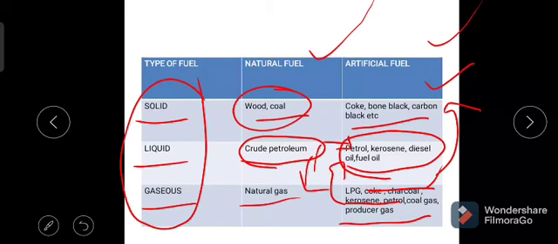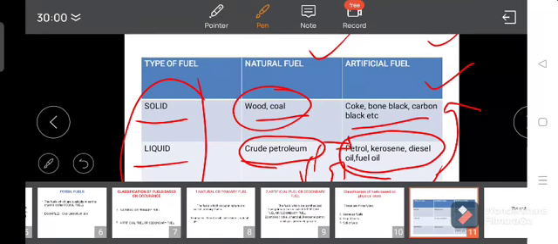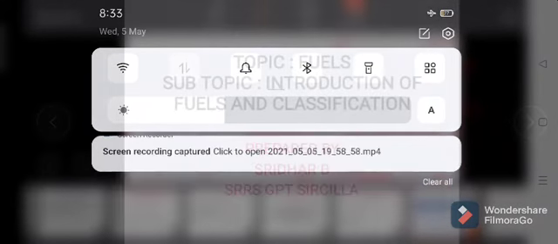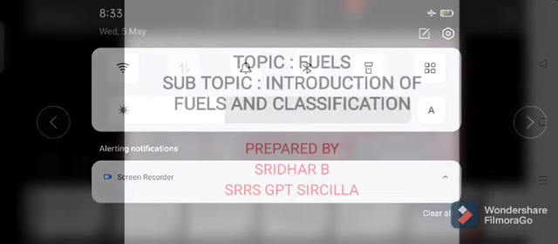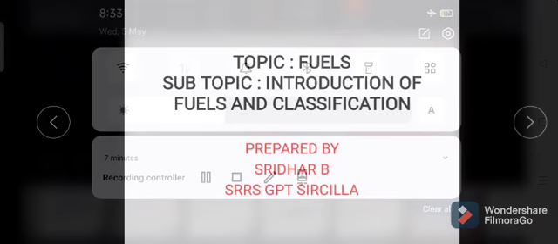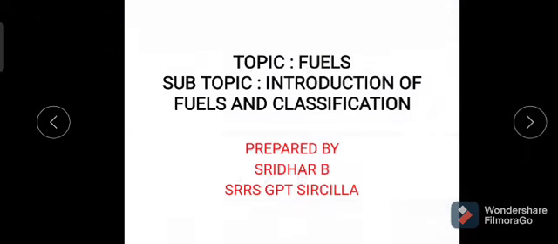Let us see. Once again I am repeating all the topics from the starting onwards: coal, diesel, kerosene, petrol, natural gas, etc. On synthesis of petroleum, it gives petrol, diesel, kerosene, etc.